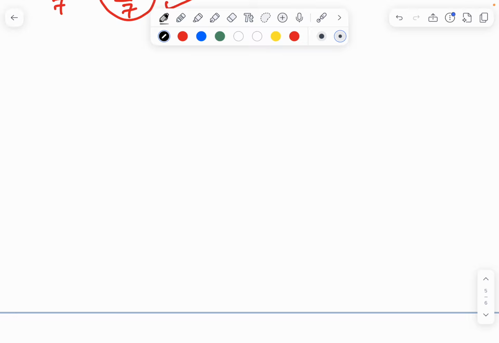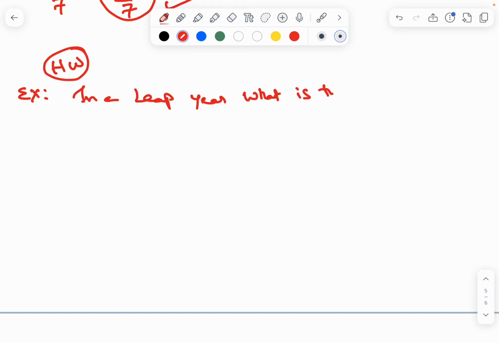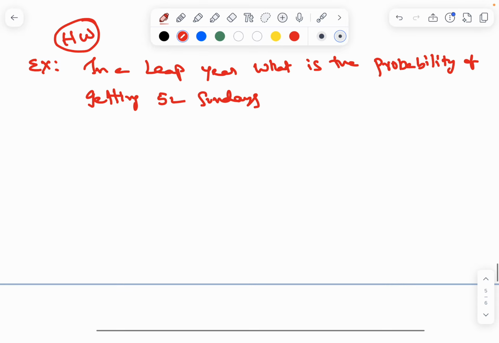In a leap year, what is the probability of getting 52 Sundays? Just an example. This is the homework sum. In a leap year, what is the probability of getting 52 Sundays? What is the answer? Okay. All the best. Thank you very much.